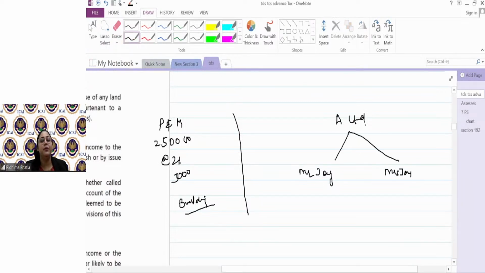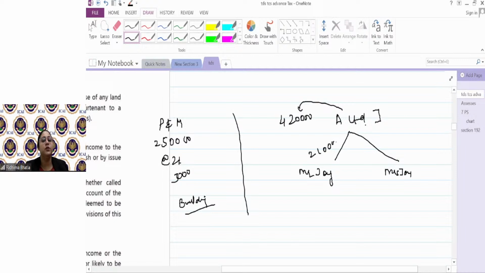A Limited is making payment to Mr. Joy and Mrs. Joy for a godown, which is co-owned by Mr. Joy and Mrs. Joy. Okay? Now, the payment for rent is 4,20,000.